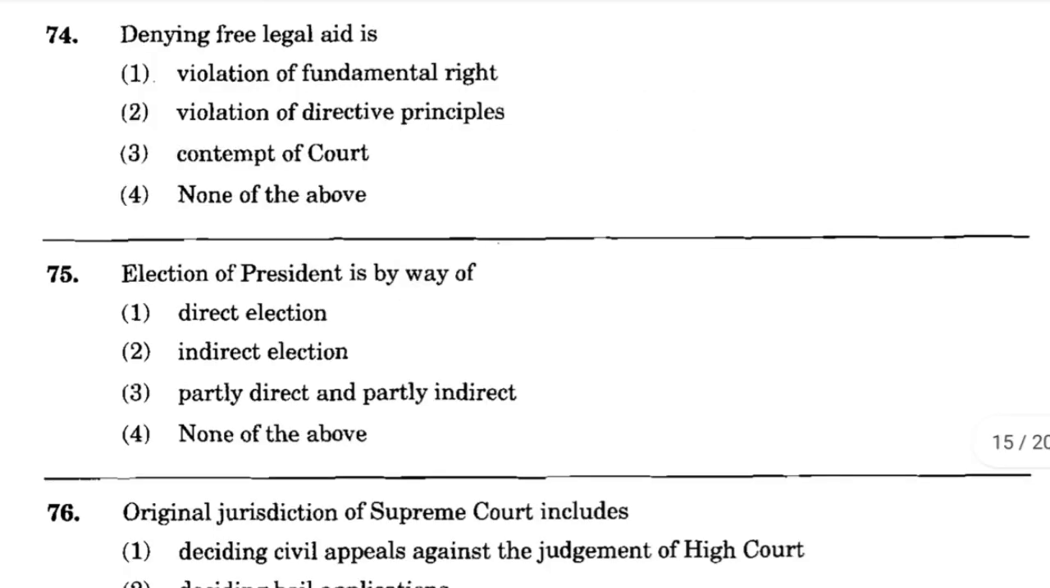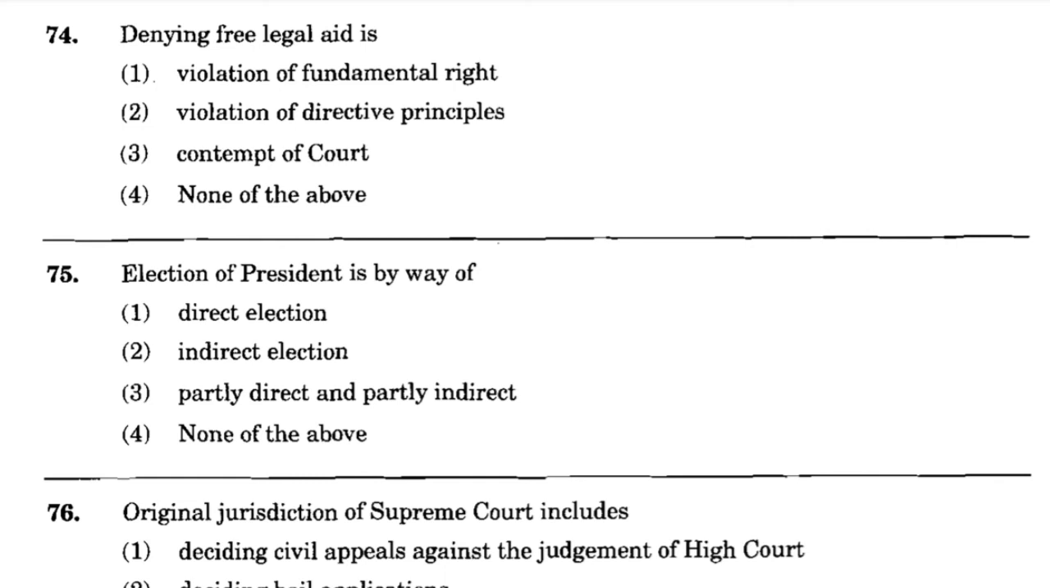Now question number 74. Denying free legal aid is option number 1, violation of fundamental right, option number 2, violation of directive principles, option number 3, contempt of court, option number 4, none of the above. And the correct answer is option number 2, violation of directive principles.